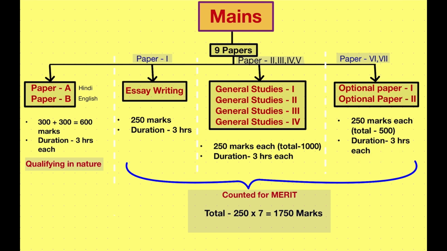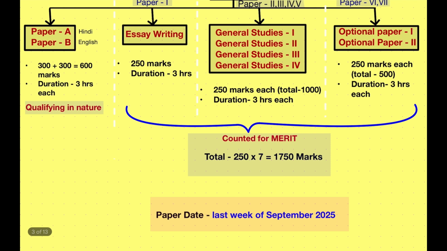Now the total optional papers will have 500 marks, the total general studies papers will have 1000 marks, and the essay writing paper, which is only one, has 250 marks. So the total marks counted for merit will be 250 into 7 papers, that is 1750 marks. If we talk about the students of 2025, then the paper dates will be in the last week or any week of September 2025, depending upon the UPSC officials.